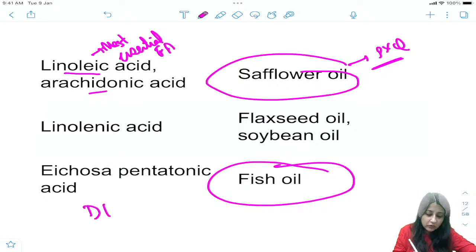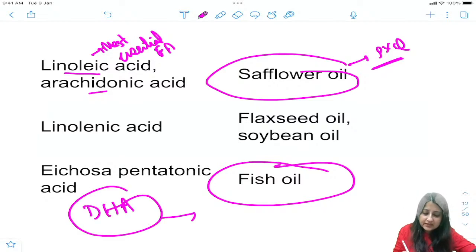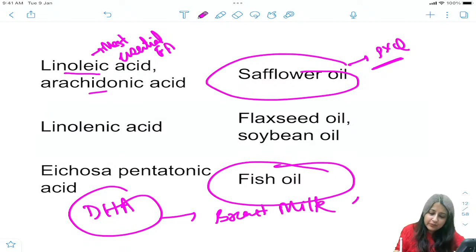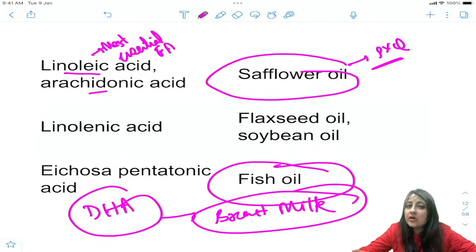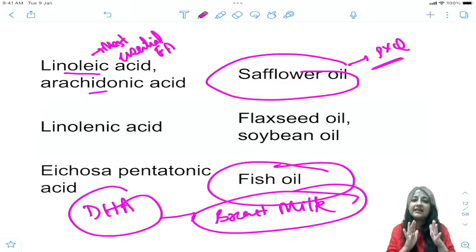Where is DHA found? Docosahexaenoic acid. This is very important for myelination and everything. So that is in breast milk. Okay? Docosahexaenoic acid is seen in breast milk. Very good. Look at this slide well. You might not get time to revise it again, or it might skip from your mind. These are basic things. Most essential fatty acid is linoleic acid. The source is safflower oil.